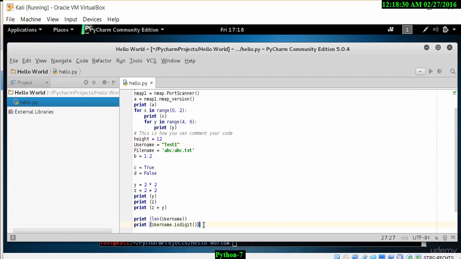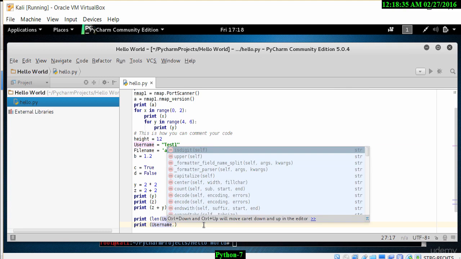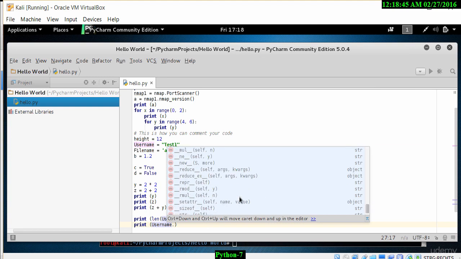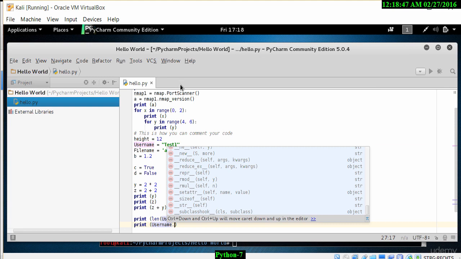So with this, we can actually see that there are a number of options that are available in Python, and lots of options to test and play around with different calculations, different mathematical operations, and extremely easy to use. And that is why it is a very popular tool amongst hackers. This PyCharm application makes it very easy for you to see how the code looks and gives you all the different color options to make it a very easy way for anyone to start coding in Python.